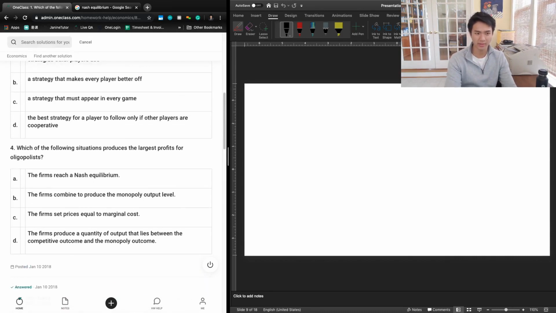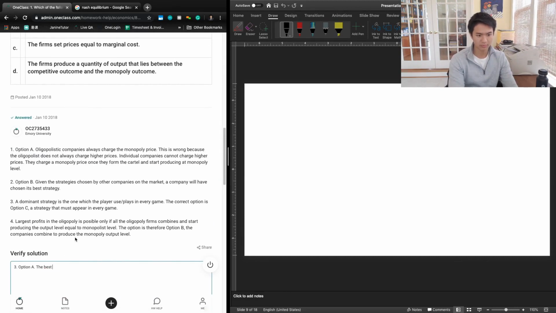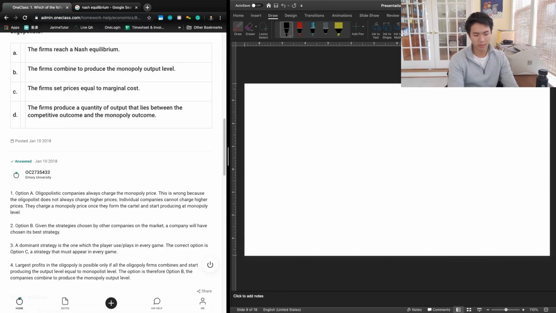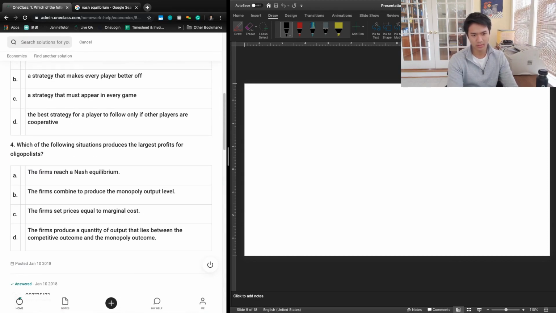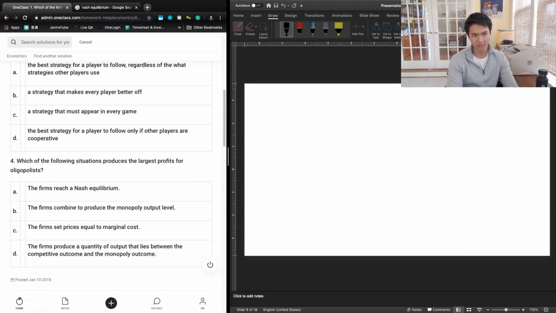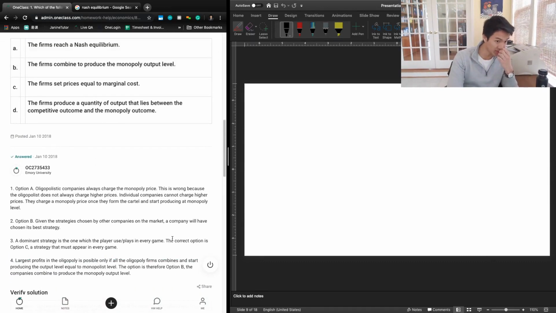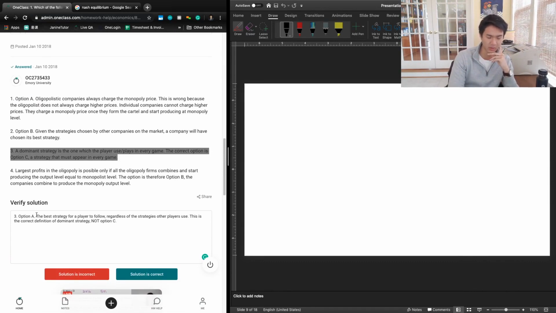3 is option C, option A, sorry, the best strategy for a player to follow, regardless of the strategies other players use. This is the correct definition of dominant strategy, not option C. So yeah, it looks like I missed that somehow. So yes, option C, that is not correct. It is going to be option A. That is the definition for dominant strategy.